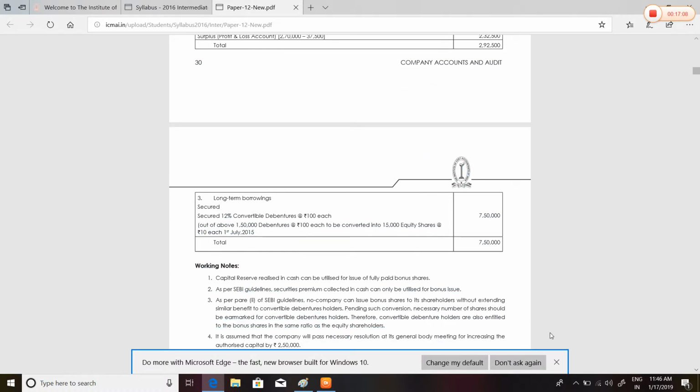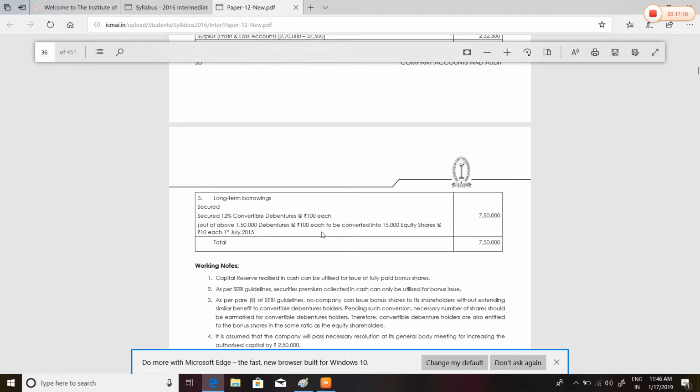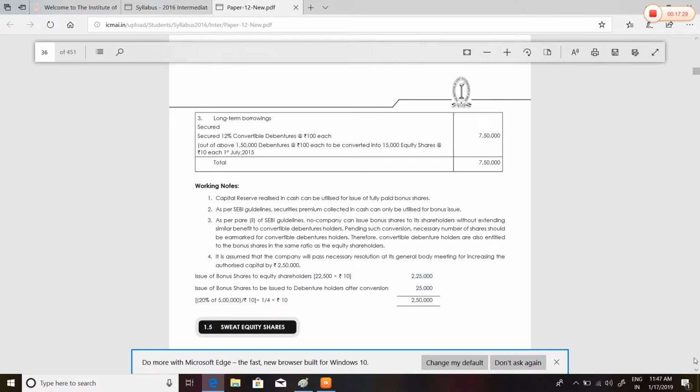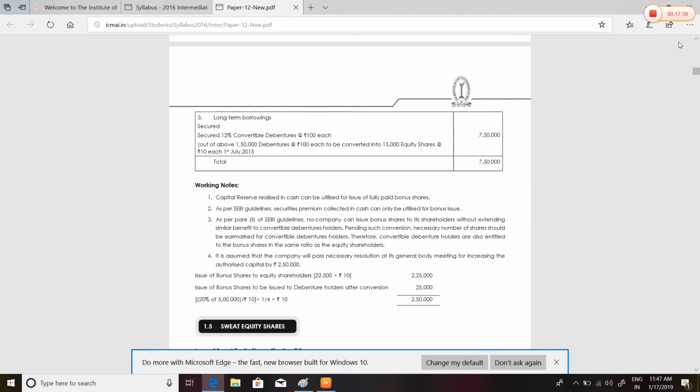Then long-term borrowings. Secured 12% convertible debentures of 1,50,000 rupees each are converted into 50,000 equity shares at the rate of rupees 10 each, total 7,50,000. Then here are some notes. I think it's a very easy sum. You can solve it. Now the bonus shares topic is completed. You just have to solve the question.